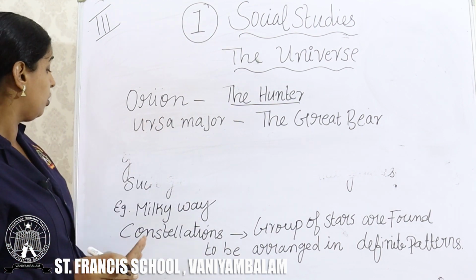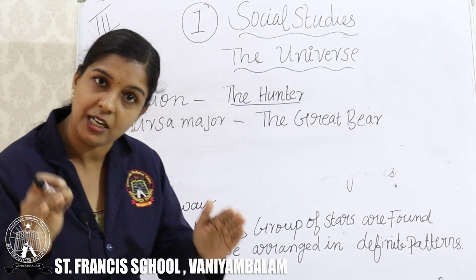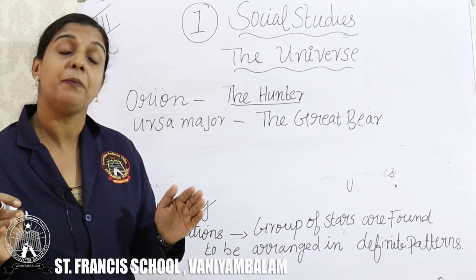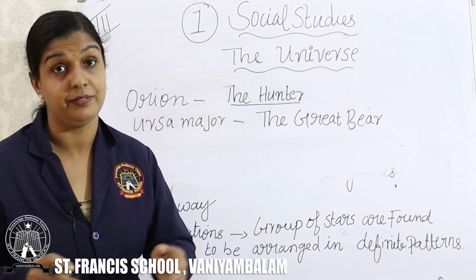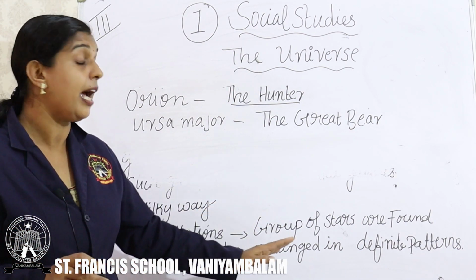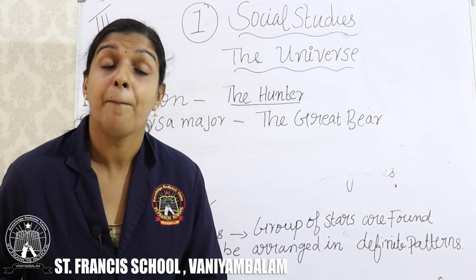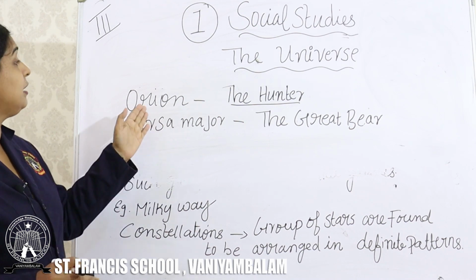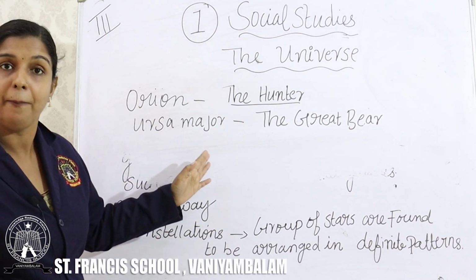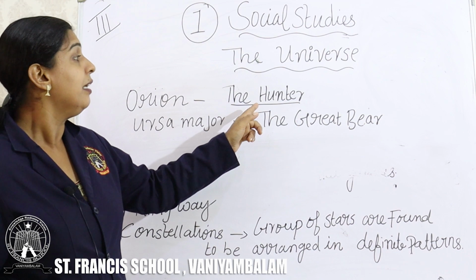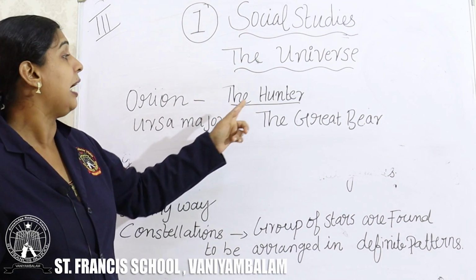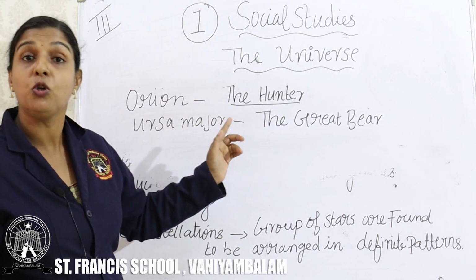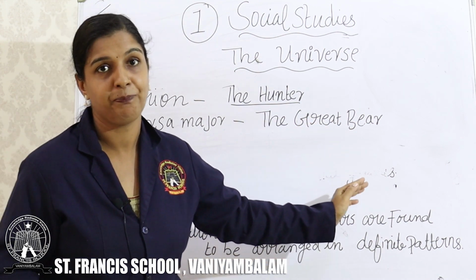And next is what? The constellations. They are also a group of stars, but they are arranged in a definite pattern. For example, the first Orion and the Ursa Major. Orion is also known as the hunter and Ursa Major is also called the Great Bear.